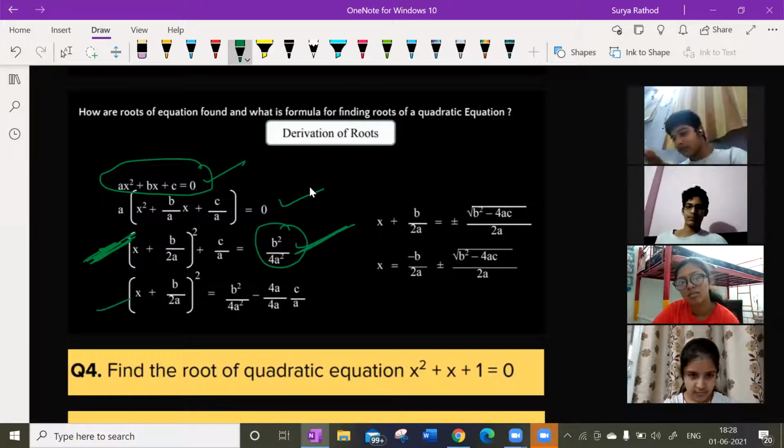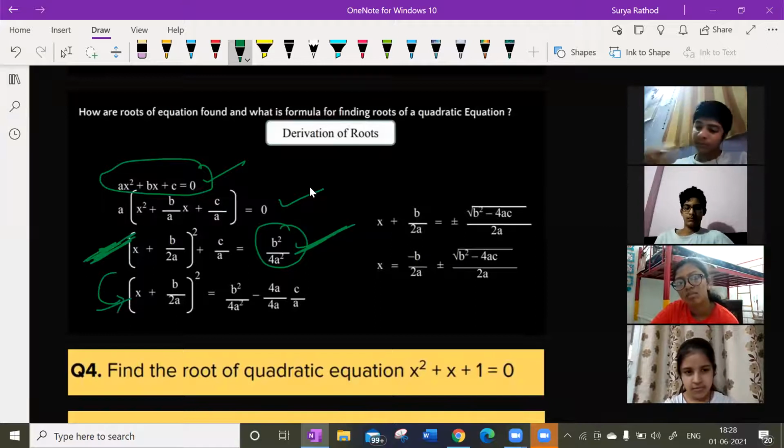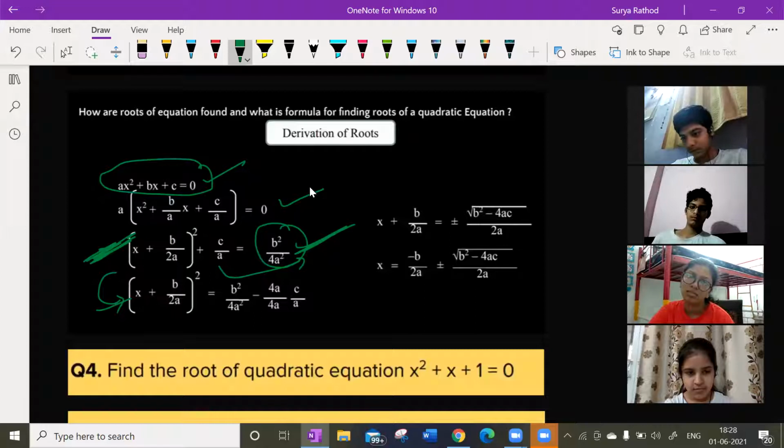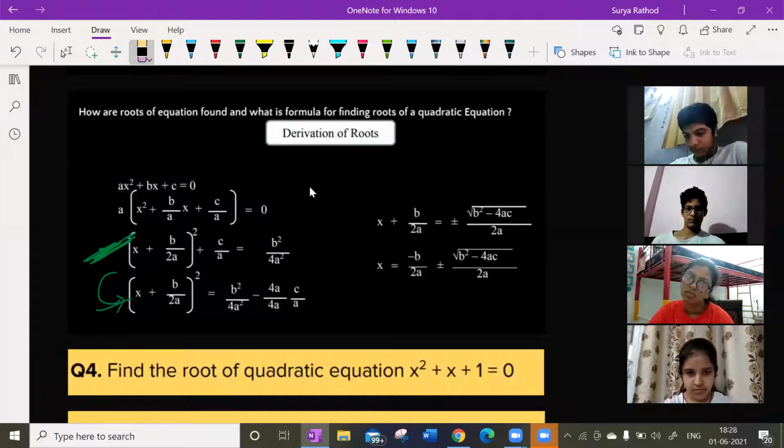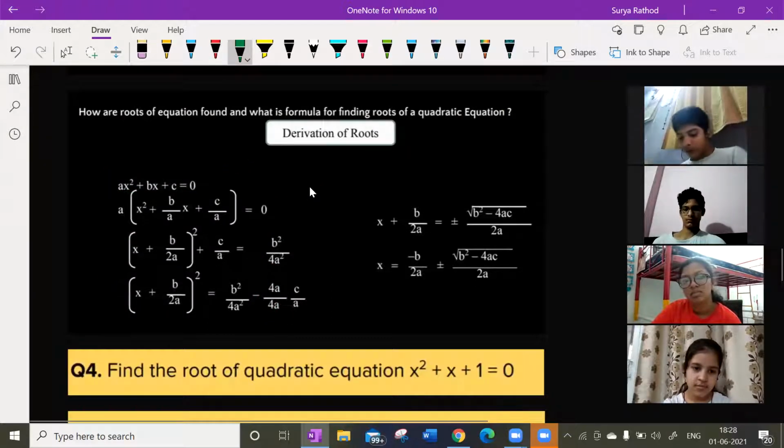So after that, look at this here. This same thing I'm writing here. So I'm shifting this to this side. So what am I going to get now? Minus c by a. Again, I'm multiplying and dividing here with 4a by 4a. Understand? Proof is not important, guys. I'm just telling you how we got that.